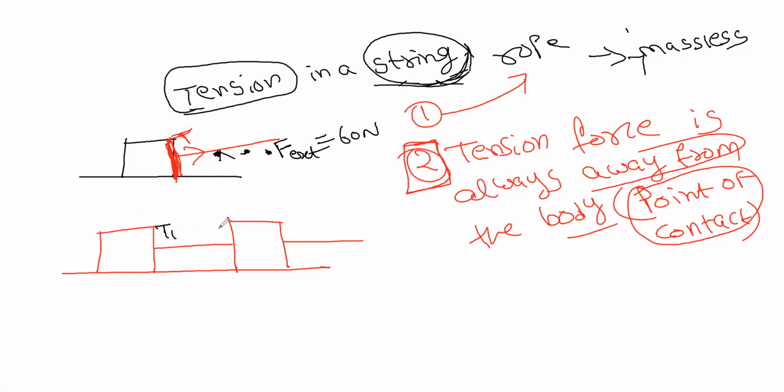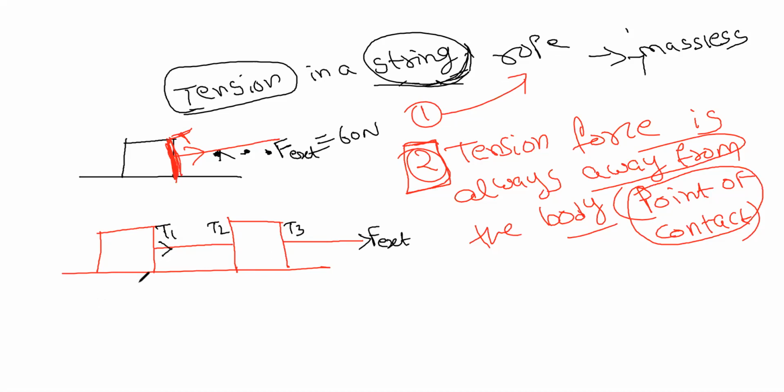The tensions over here are T1, T2, T3. Now F external is applied over here. Now tell me the directions of T1, T2, and T3. T1 will be in the direction of F external.